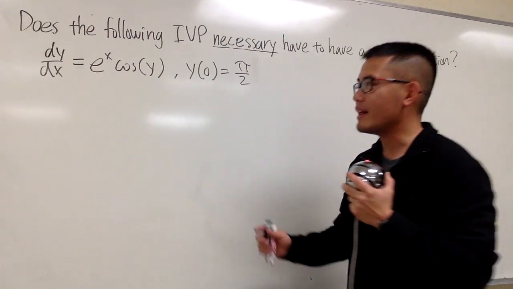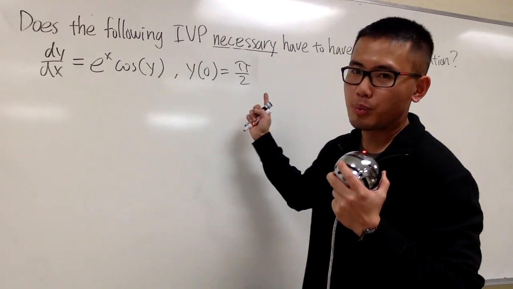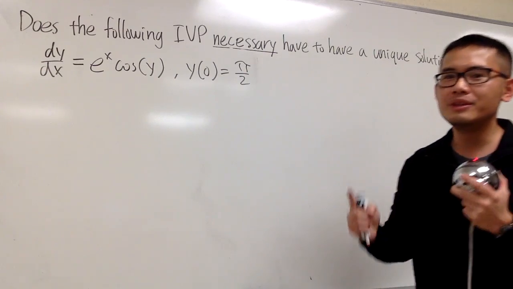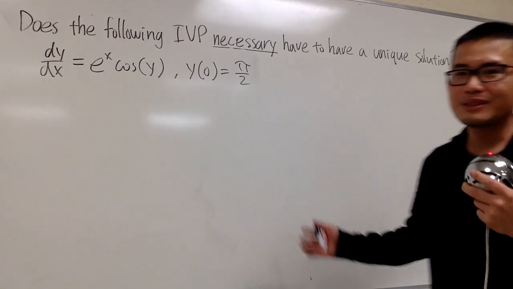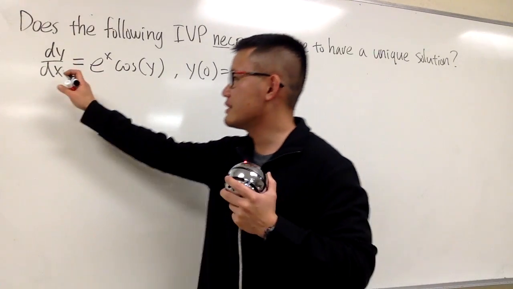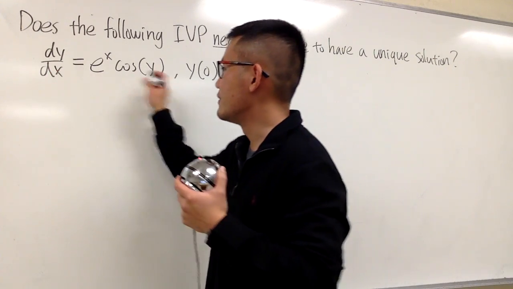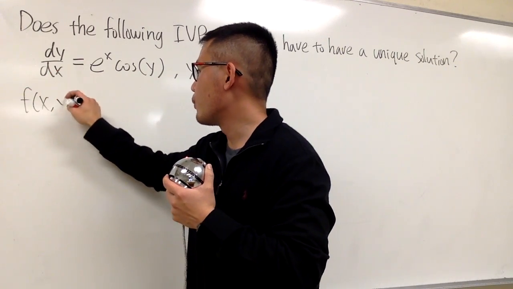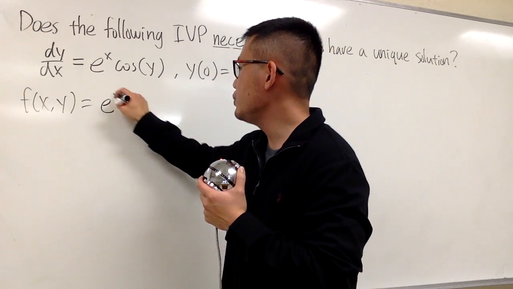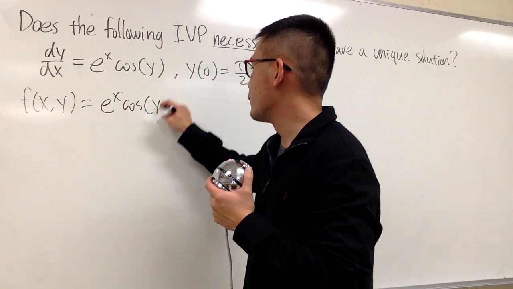Okay, let's look at another one. Can we be sure that this initial value problem only has one unique solution? Well, do the check. I have the dy/dx isolated for us already. So here is the function f of x, y. Let me write this down. This is e to the x times cosine of y.